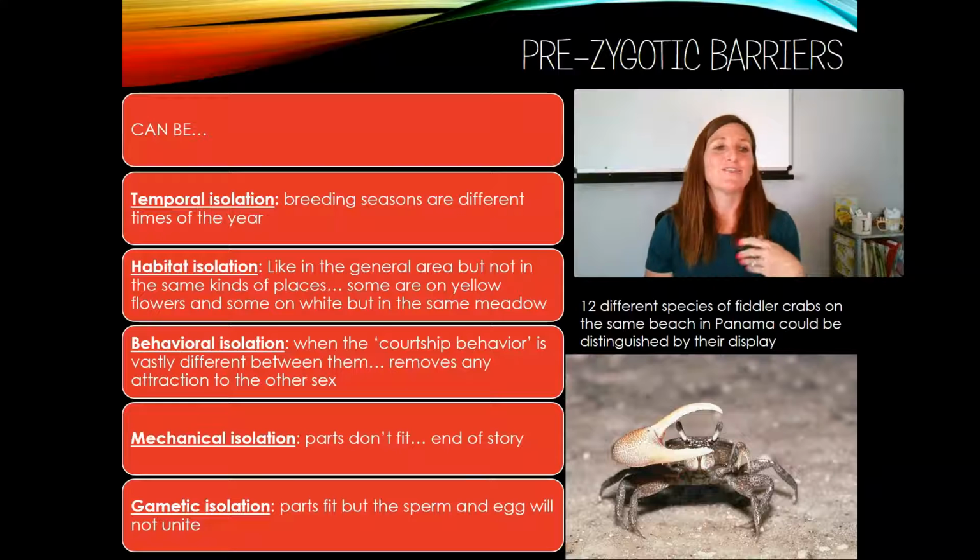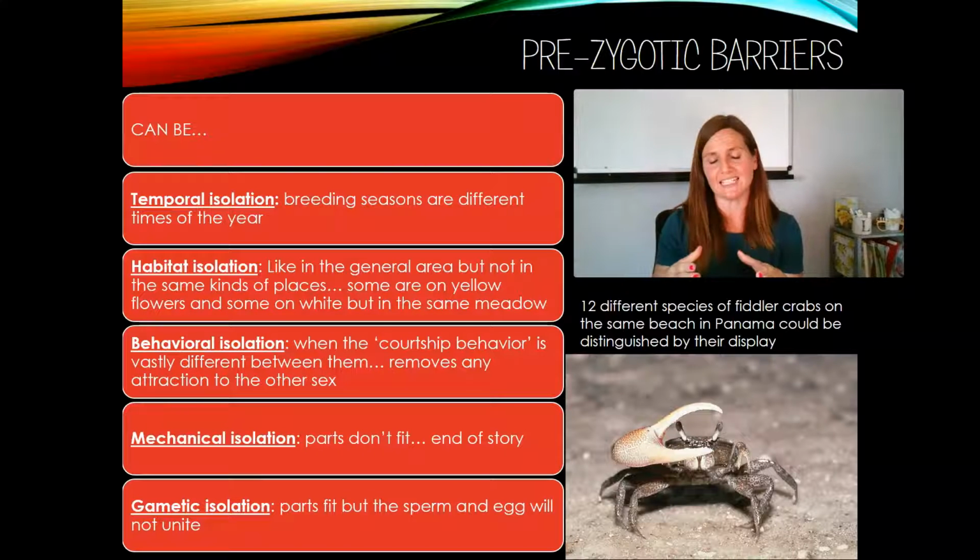The fourth type of pre-zygotic barrier is mechanical isolation. The parts don't fit. End of story. You try to mate, you can't mate. Parts don't fit. It's just not going to work. And the fifth kind is gametic isolation.